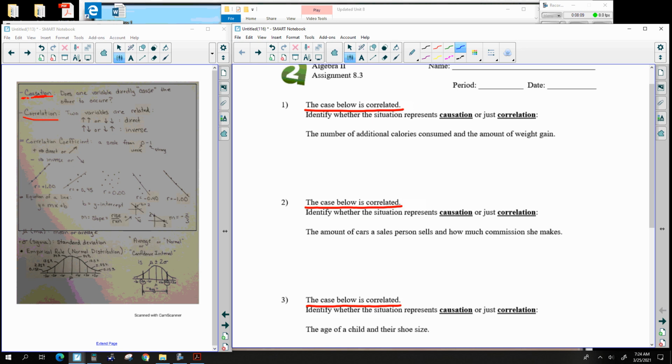The number of additional calories consumed and the amount of weight gain. That is causation. The amount of calories you eat directly links to the amount of weight somebody gains or doesn't gain. That is a direct link.